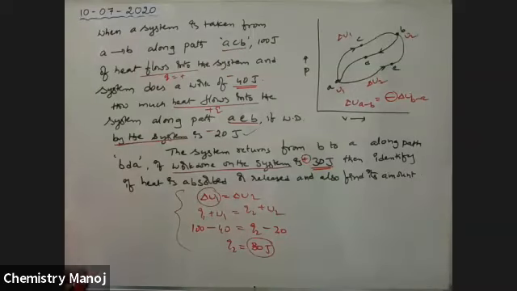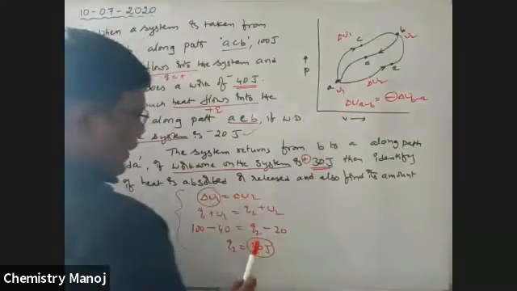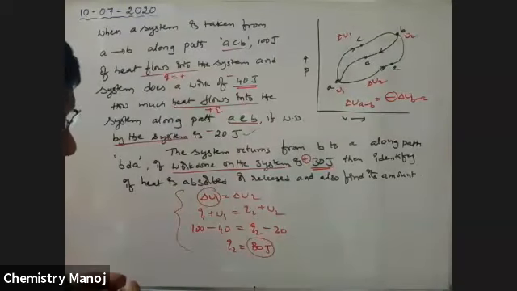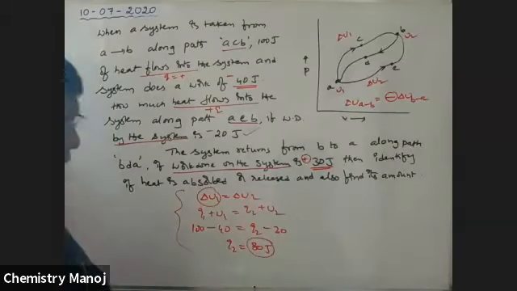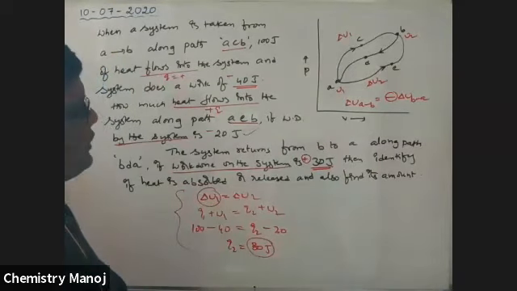Now see here, delta U is equal to how much? Along A to B, delta U is 80 minus 20, that is delta U equal to 60 joules.